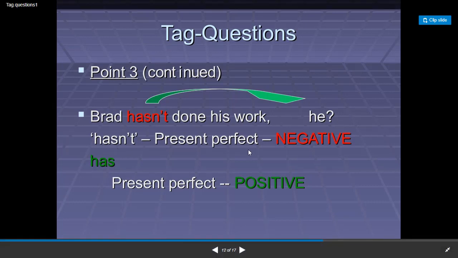"Hasn't done" is the negative form of the verb "do" in the present perfect. So we need the positive counterpart, which is "has". Brad hasn't done his work, has he?